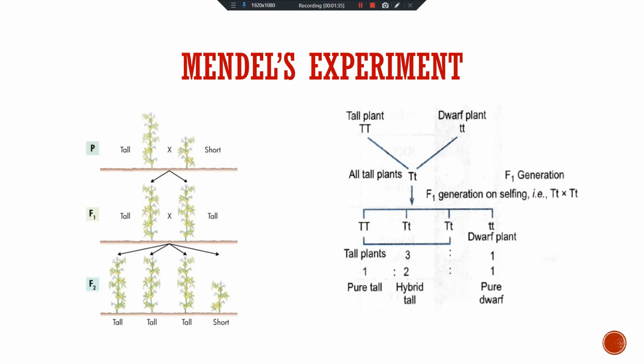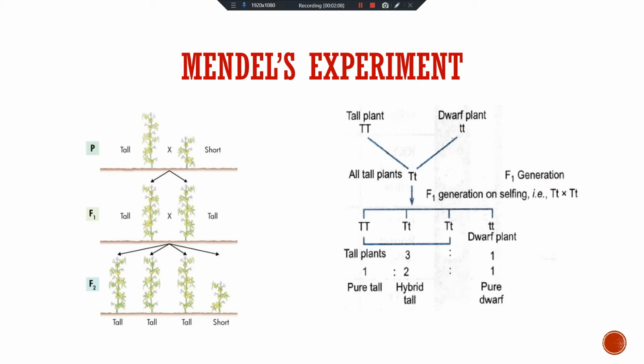The second reason is that pea plants do self pollination. Third, the pea plant lifespan is very short, so we can study more generations in a short period of time. And they can grow in a small area also. So in this way, there are different reasons why Mendel selected the pea plant. Now in today's class, I am going to revise the topic: what is Mendel's experiment and what are the laws based on it.